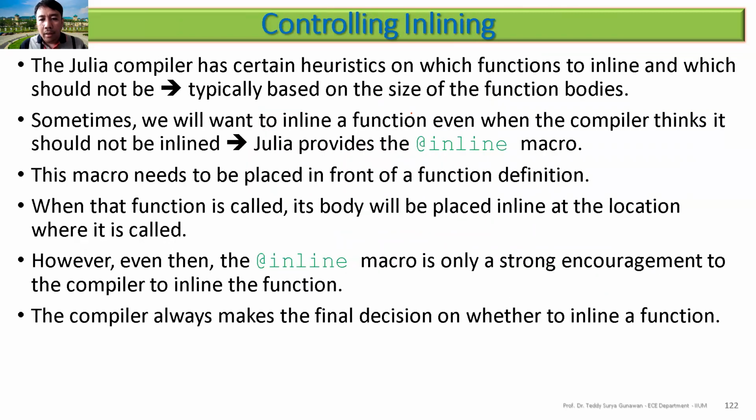Then how to control inlining? The Julia compiler will try the heuristic function to find inline worthy functions, typically based on the size of the function. But if it's too large, for example, it will be better to keep it that way. No need to copy into the main script.